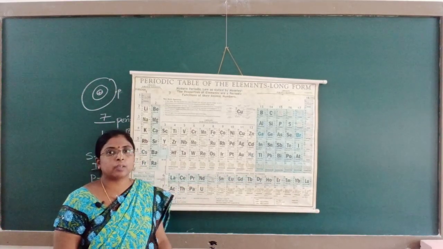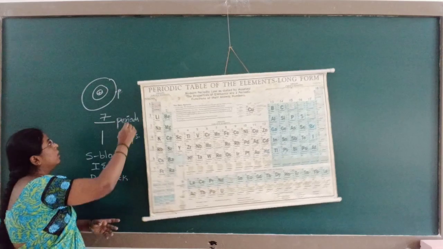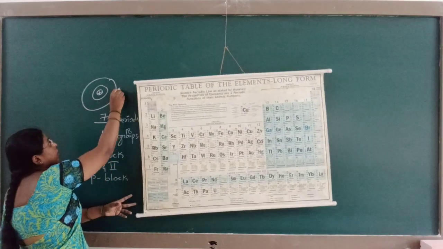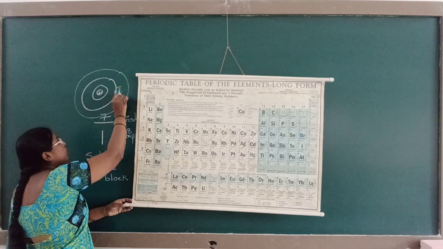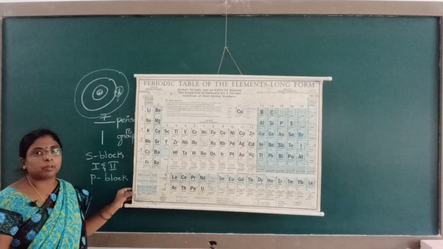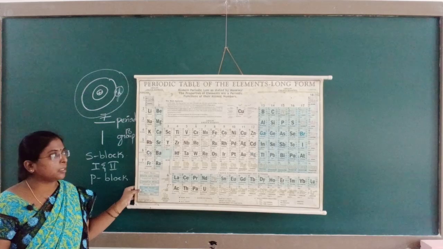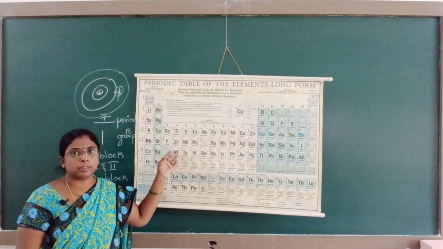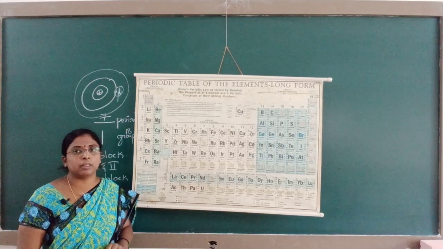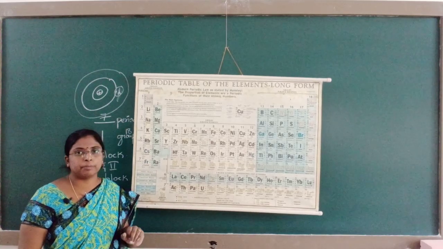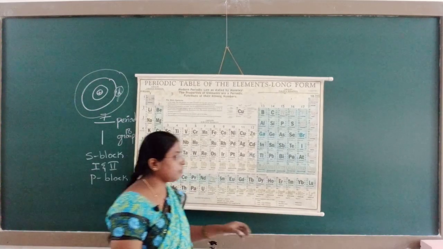If the last electron enters into the D orbital, then the element belongs to D block elements. Similarly, if the last electron enters into the F orbital, then the element belongs to F block elements.